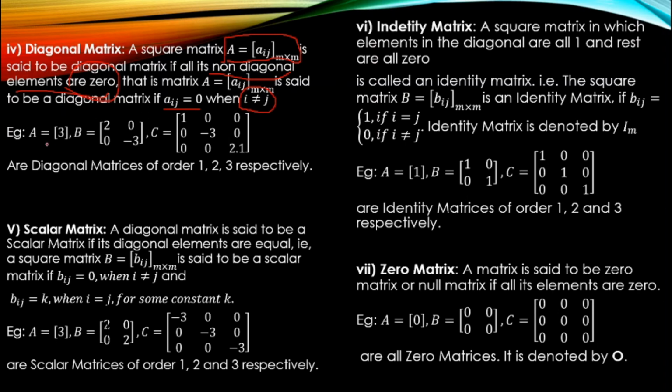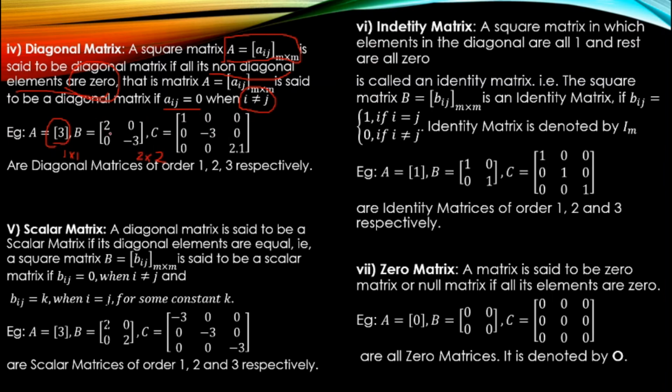A equal to 3. So this is diagonal. Only one element is there, there are no non-diagonal elements. So you need not think about 0. B equal to, now here the order. What is the order of this matrix? 1 by 1. Yes, you got it. It is 1 by 1. Okay, what is the order of this matrix? 2 rows and 2 columns. So the order of this matrix is 2 by 2.